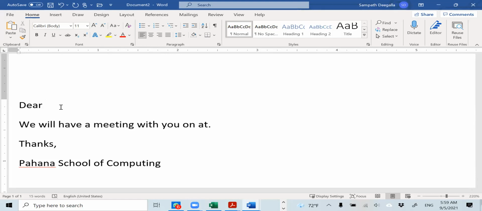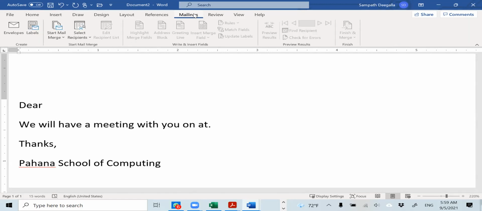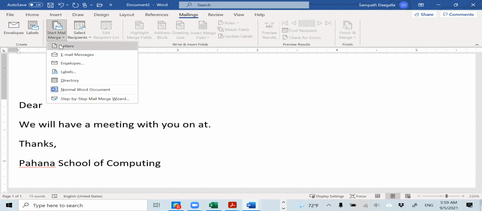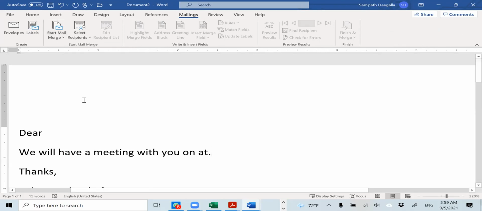In this particular case, we want to create what we want to put here. So first of all, let's say we expect to type the first name, and then we are going to put a date and a time. Now to do this, first of all, you go to Mailings, right? And then you select Mail Merge. And let's say I'm going to select Letters. So that's the first step.